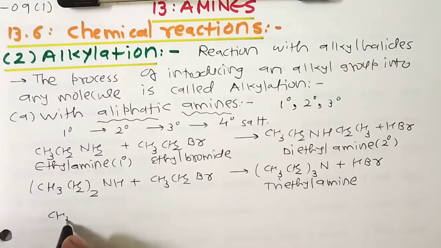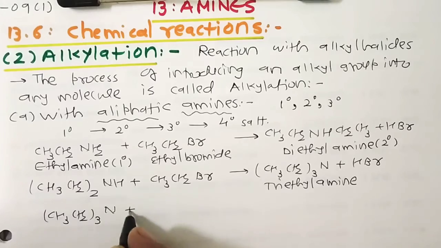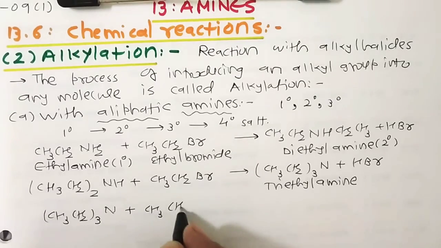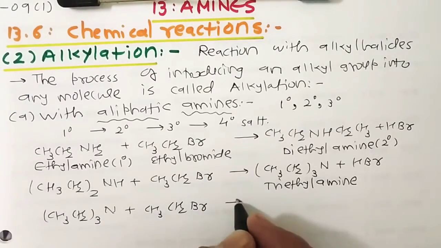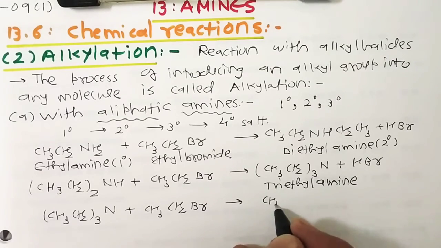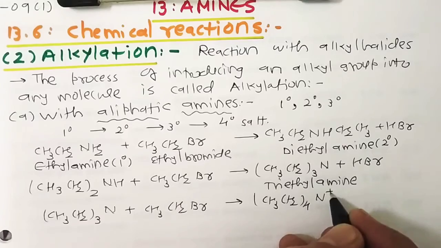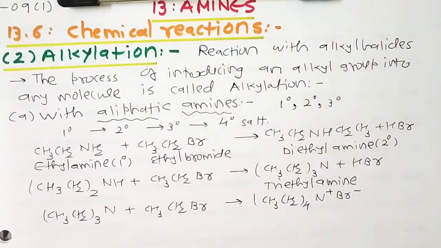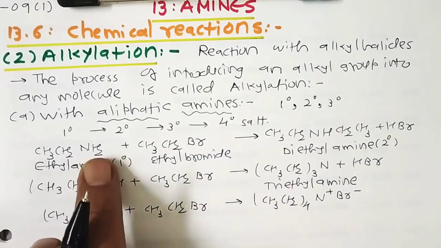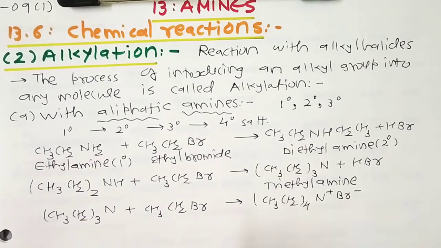When this triethylamine, (CH3CH2)3N, further reacts with ethyl bromide, it is converted into (CH3CH2)4N+ Br-. So it's a simple replacement of hydrogen, but lastly, because nitrogen has a lone pair, it acts as a nucleophile and can attack this haloalkane.